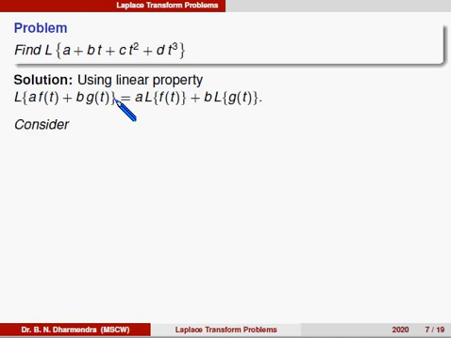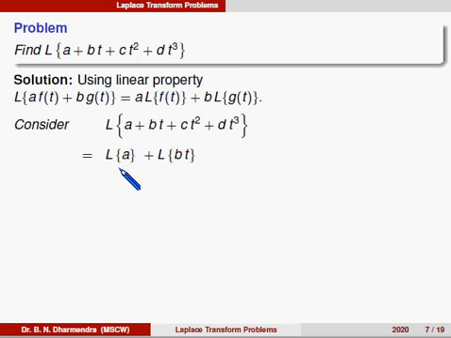So, therefore, I can consider that Laplace of the given function a plus bt plus ct square plus dt cube is equal to, by using the linear property, Laplace of a plus Laplace of bt plus Laplace of ct square plus Laplace of dt cube.